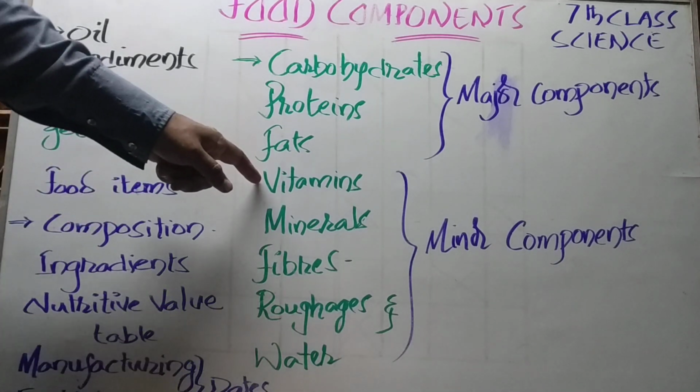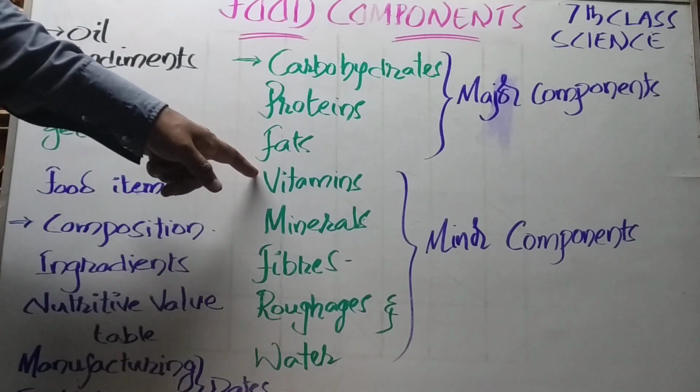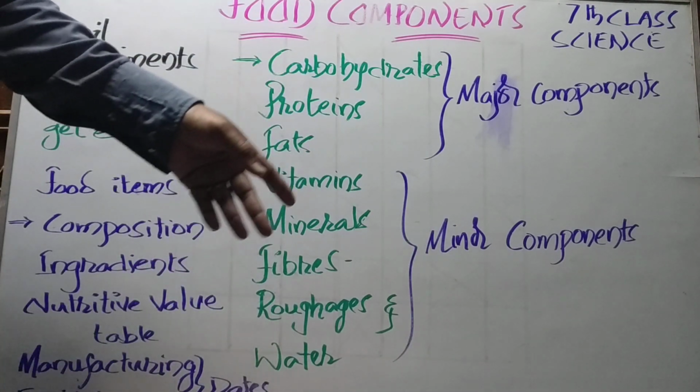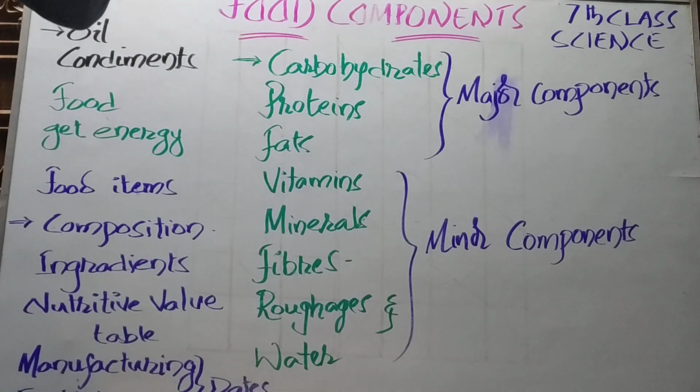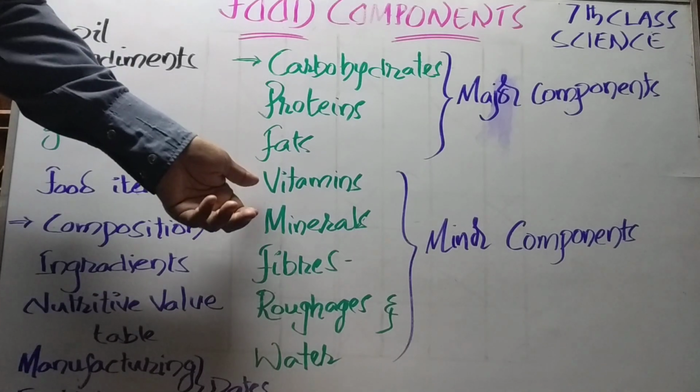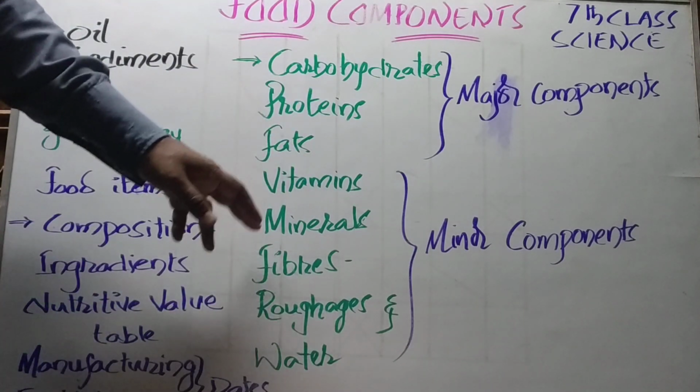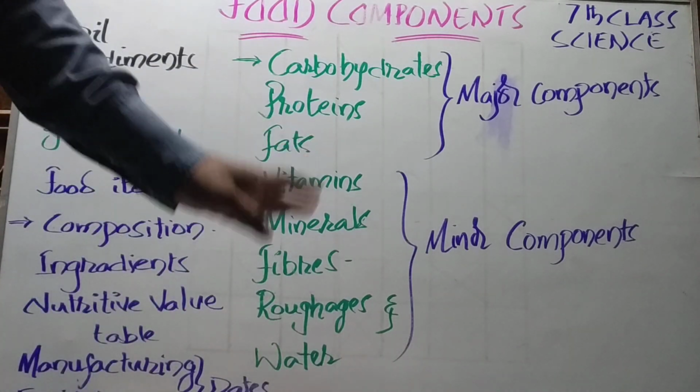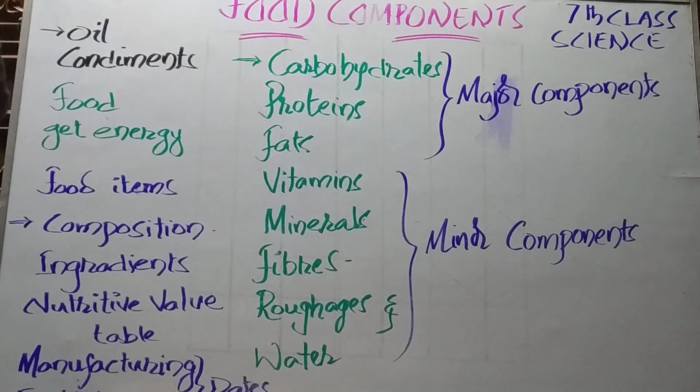Okay, then vitamins. What are vitamins? You can find many vitamins like vitamin A for good sight, then B complex, and the next vitamin C, very, very important to develop our immunity, right?